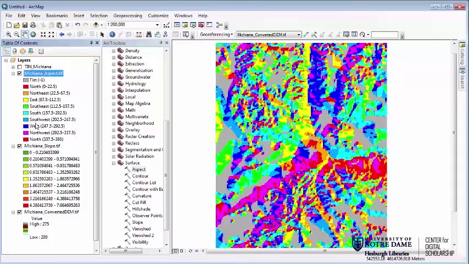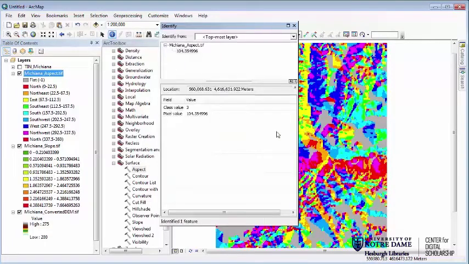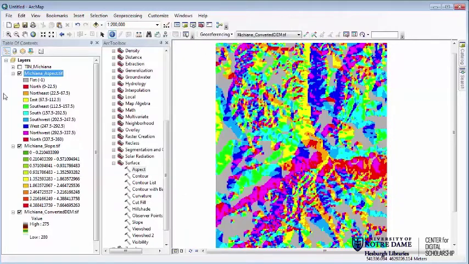Now it is presented as categorical here, but underlying it we have the actual angular values. So for any individual pixel, if we wanted to use the identify tool and click on an individual pixel in there, it's actually giving us that angle, 104 in that case, so something that's going to fall into this generally east category. Now we'll get to, in a later demonstration, the concept of reclassifying. And these data are frequently reclassified so that whatever your prevailing direction that you want gets a higher value than the directions you don't want.